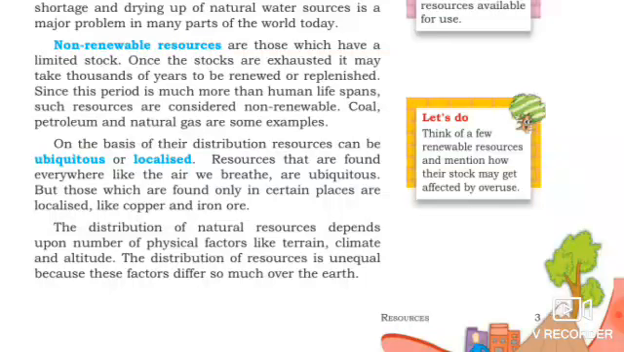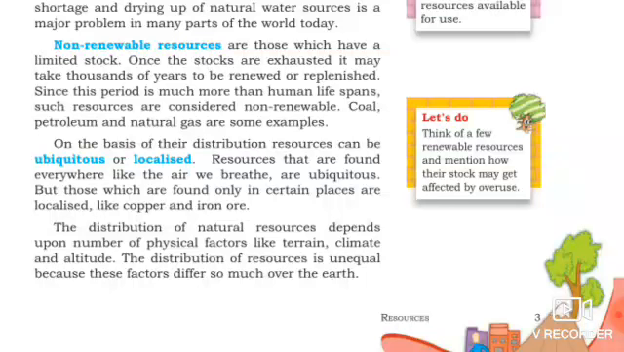On the basis of their distribution, we can classify resources into two types. First one is ubiquitous and second one is localized. What do you mean by ubiquitous and localized? Resources that are found everywhere, like the air we breathe, are ubiquitous.